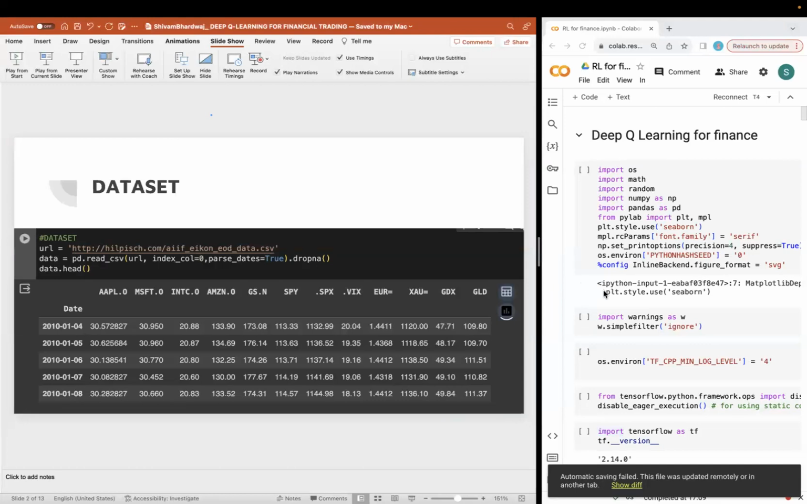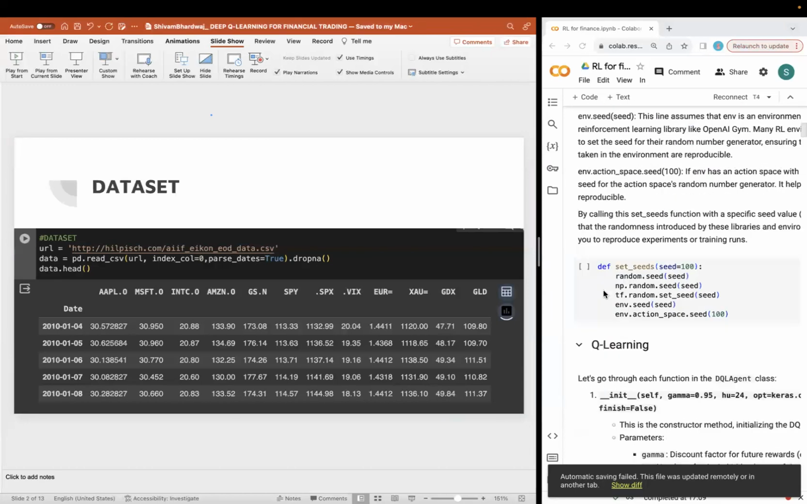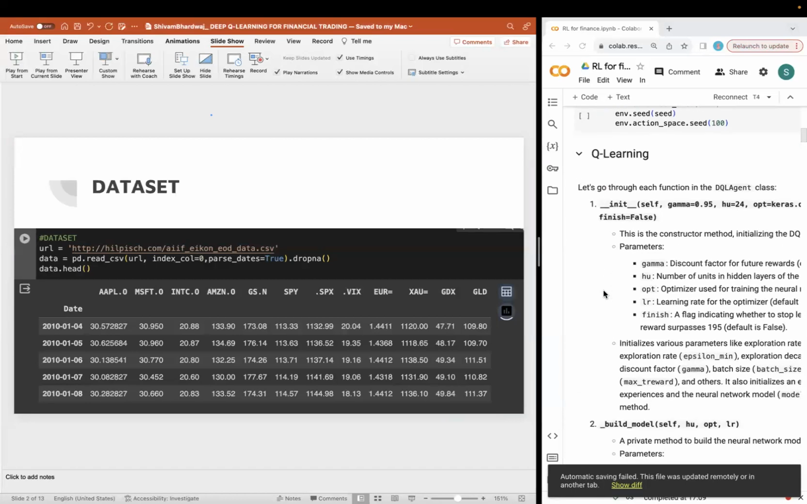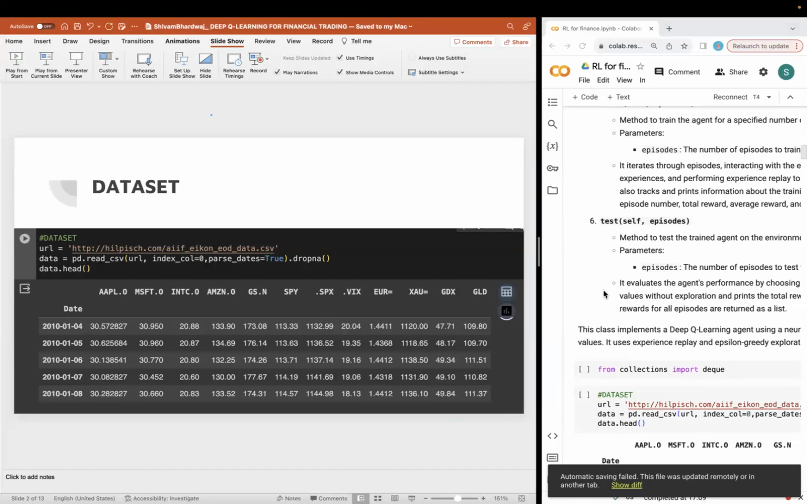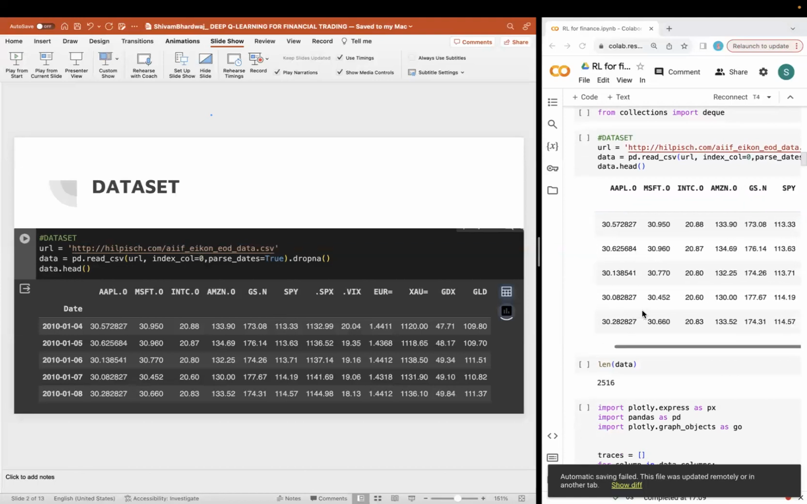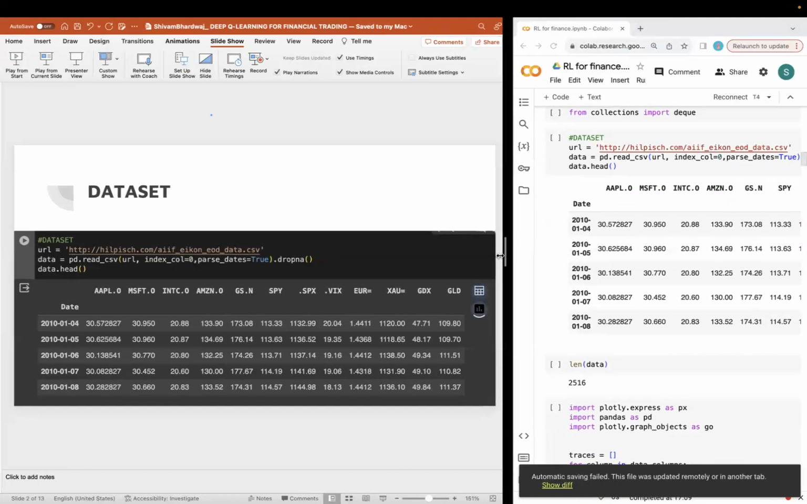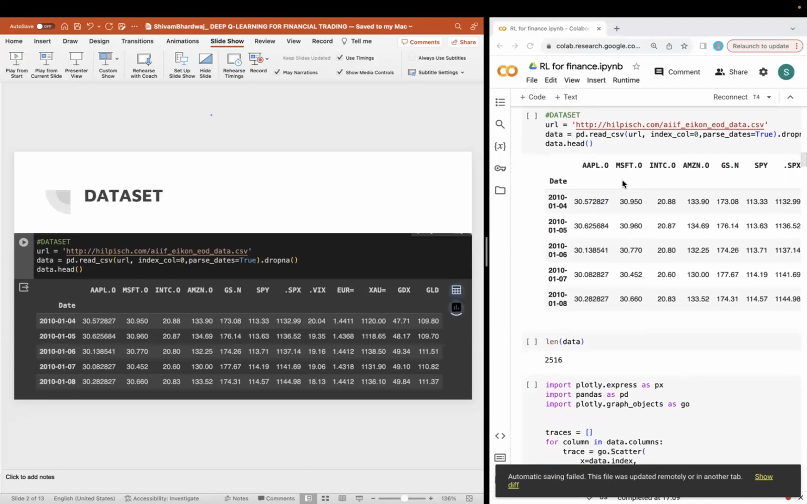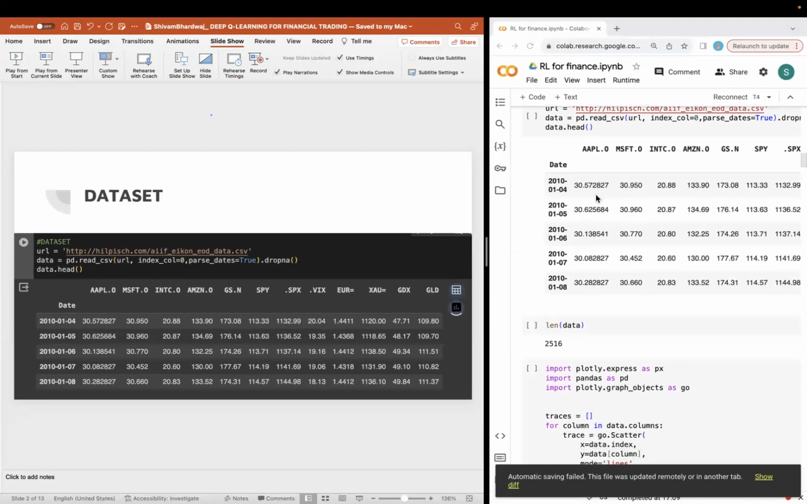So here's a look at my dataset. We can also see that the dataset has a few of the major stocks, including Apple, Microsoft, INTC, Amazon, the SPY index, as well as a few of the exchange rates such as for euro. In the code, the link for the dataset has been mentioned, and we are talking about data from 2010 to 2020.